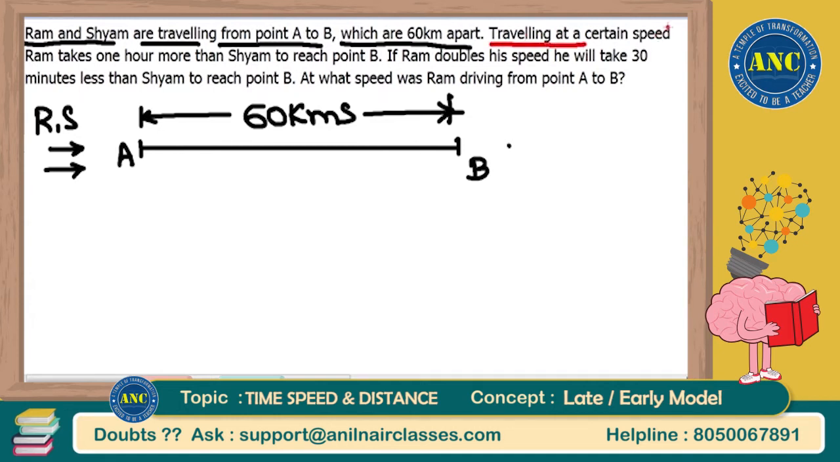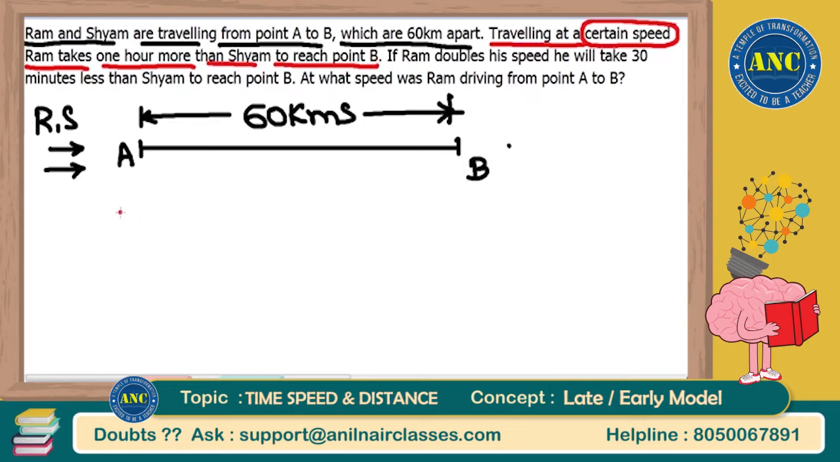Traveling at a certain speed. That means they are traveling at a certain speed. I don't know what the speed is. Some particular constant speed. Speed is constant. Traveling at a certain speed, Ram takes 1 hour more than Sham to reach point B, right? Ram takes 1 hour more than Sham to reach point B.